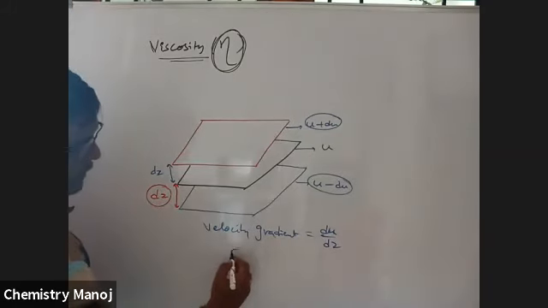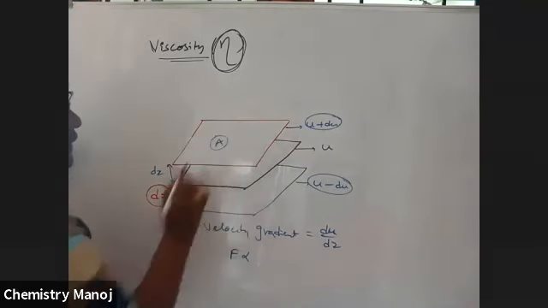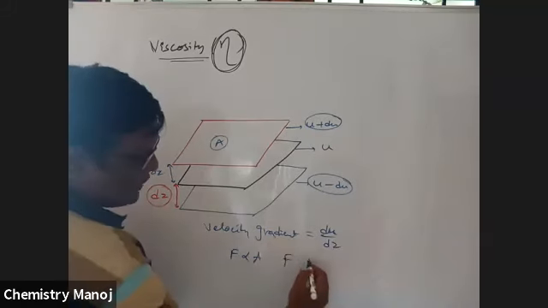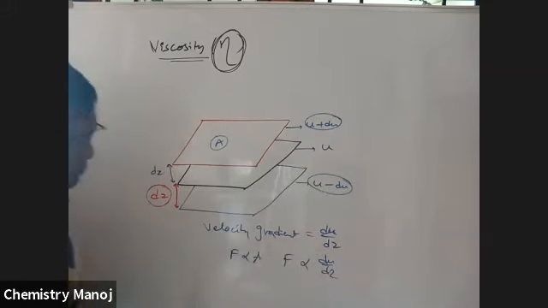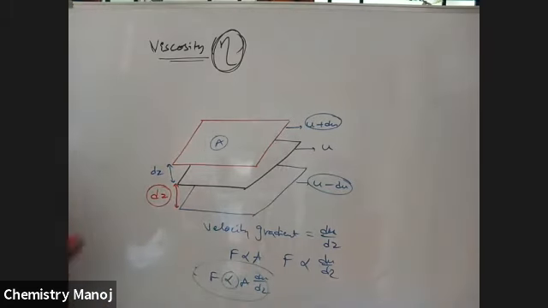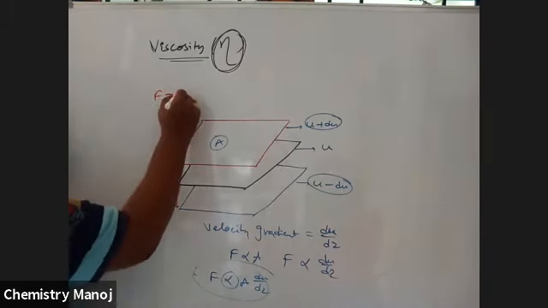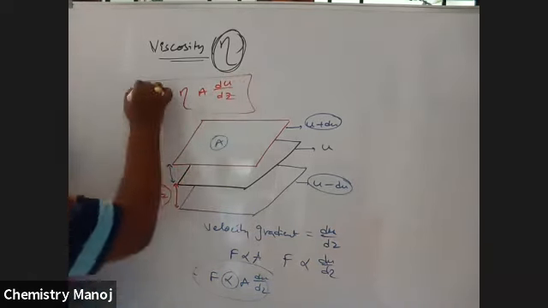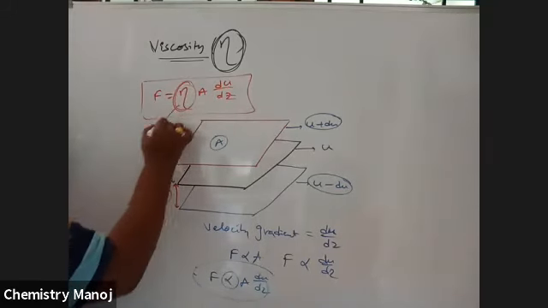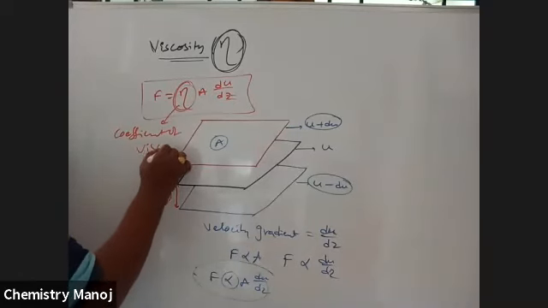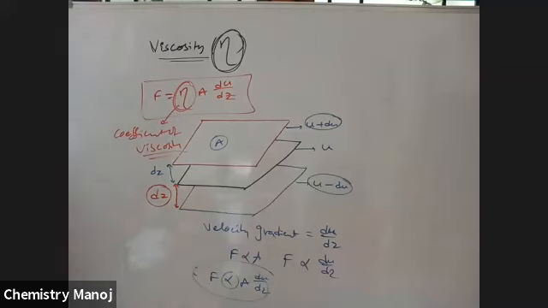Next, the force of attraction is directly proportional to the area of the layer. This force is also directly proportional to du by dz. Therefore, force is directly proportional to A into du by dz. Taking the proportionality constant, F is equal to eta into A into du by dz. This is the equation. Here eta is the proportionality constant. It is called the coefficient of viscosity.